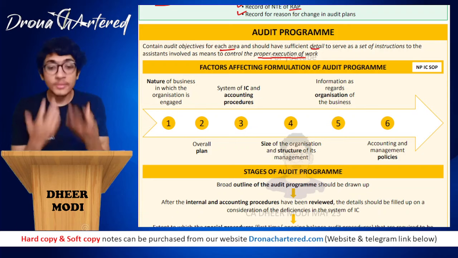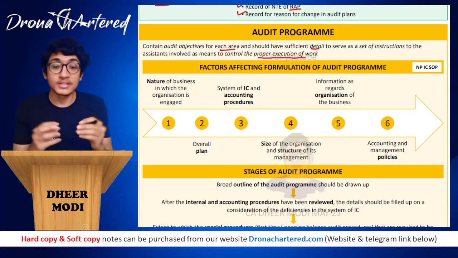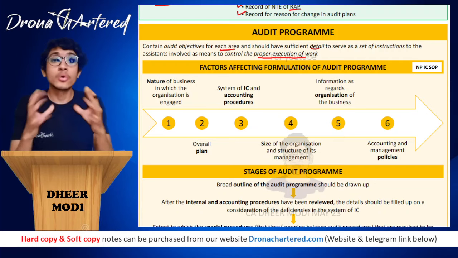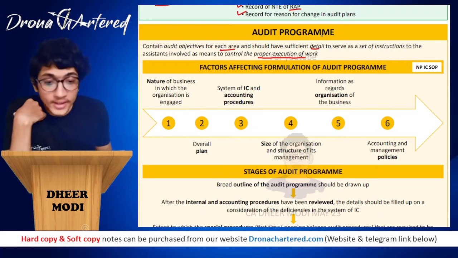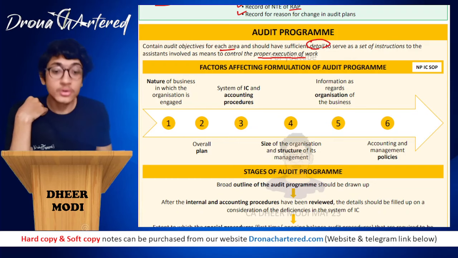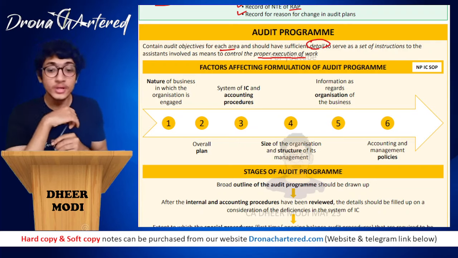So your audit program, if you go by the definition, is more detailed than your audit planning and strategy, because it gives you a holistic view of the audit. So it has to be in detail. Okay. Now your next is factors affecting formulation of audit program. That is, what factors will affect my formulation of the audit program.